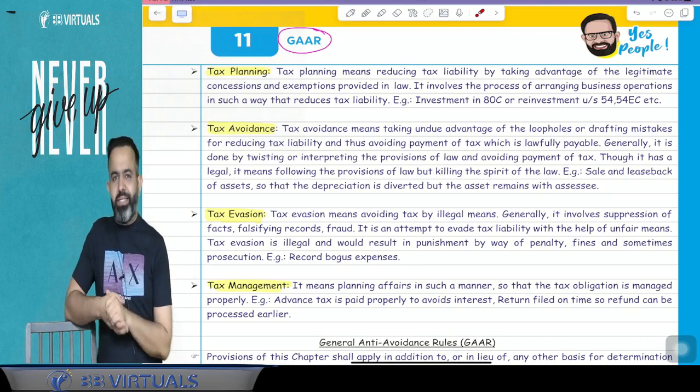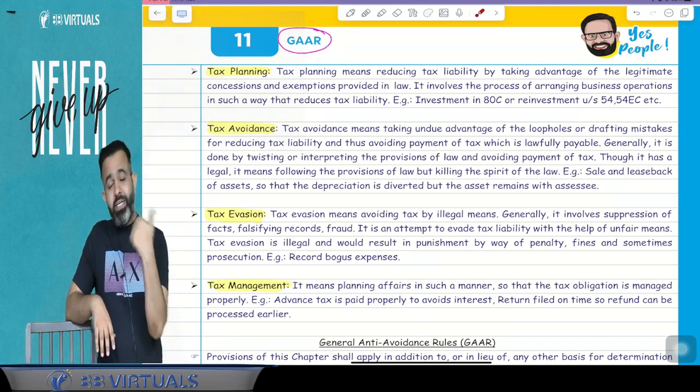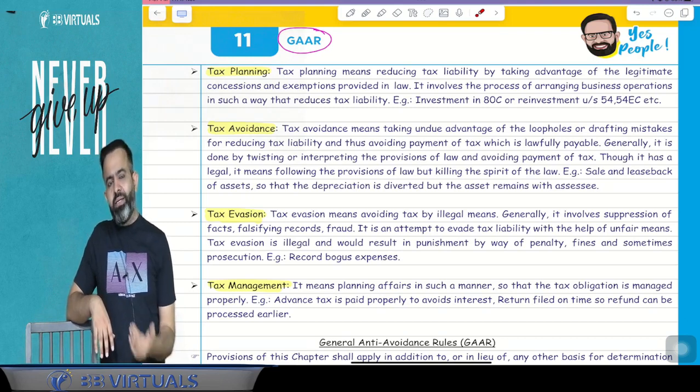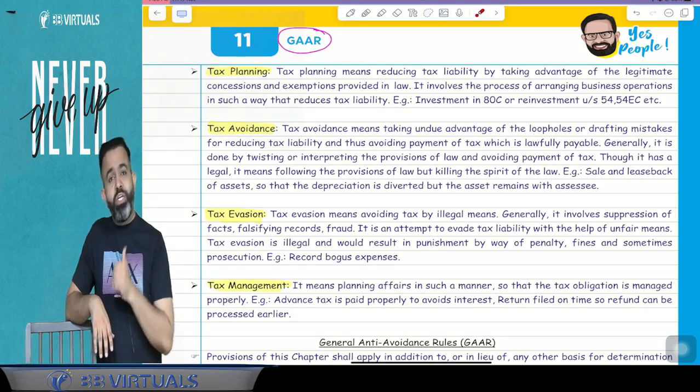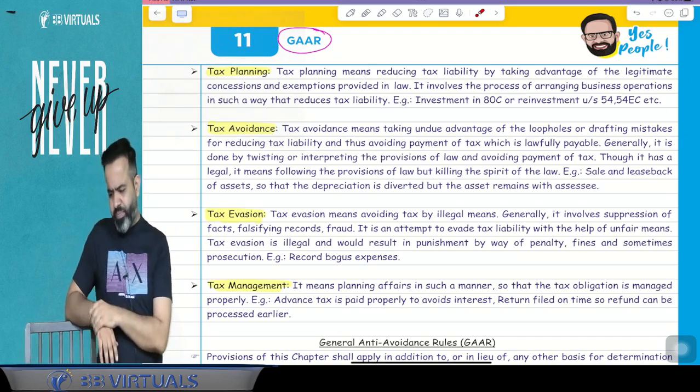That is called tax planning. You invest under 80C and claim the deduction, you claim deduction under 80D, 80TTA, 80TTB. If you have taken a housing loan, then you claim 2 lakh rupees interest under house property. That is called your tax planning.